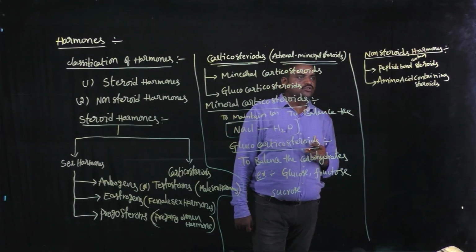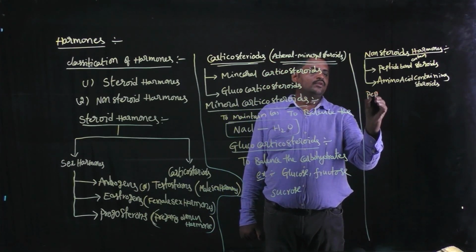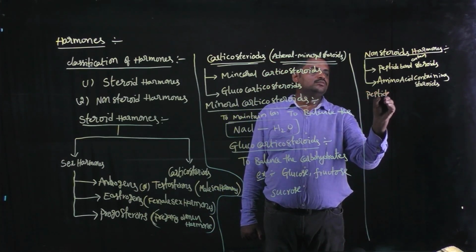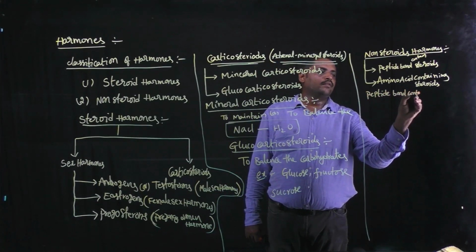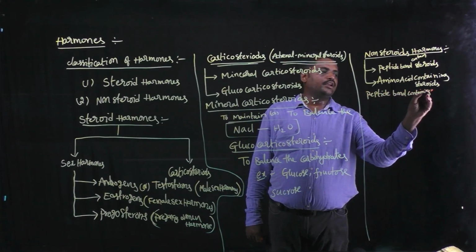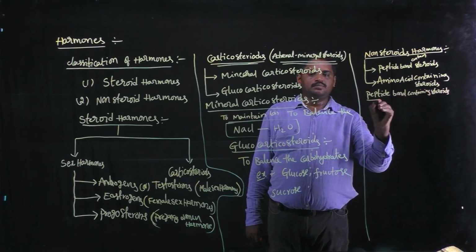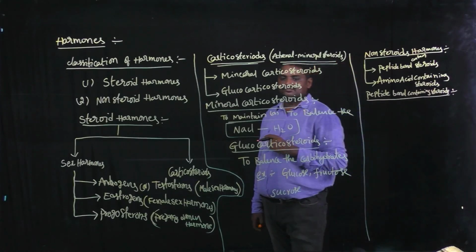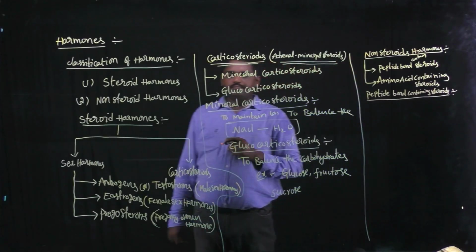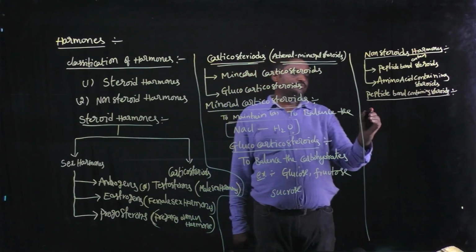First I am going to discuss peptide bond containing hormones. Best example, insulin.